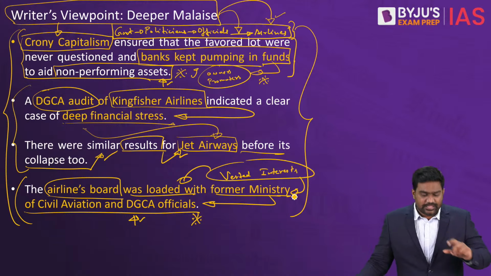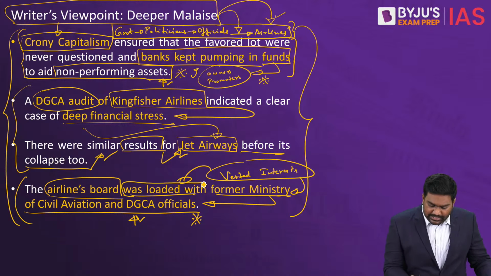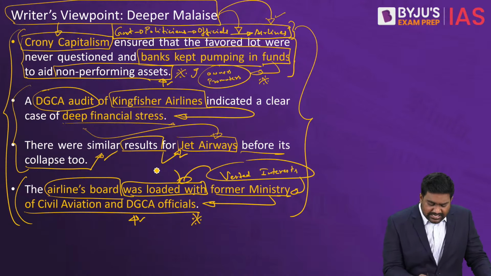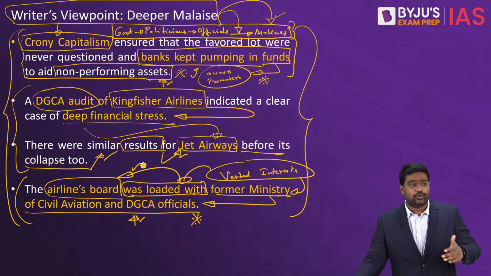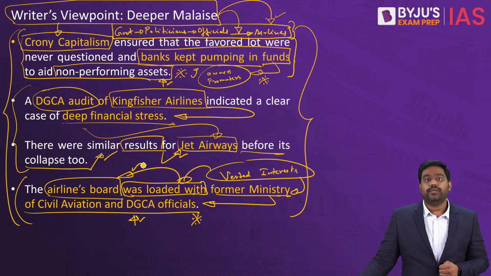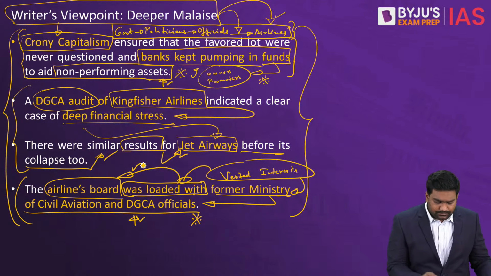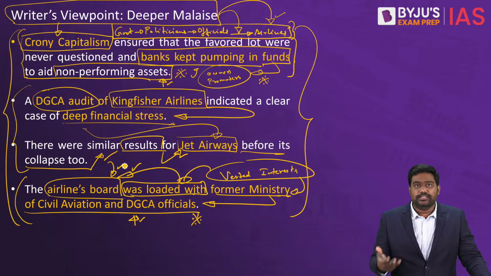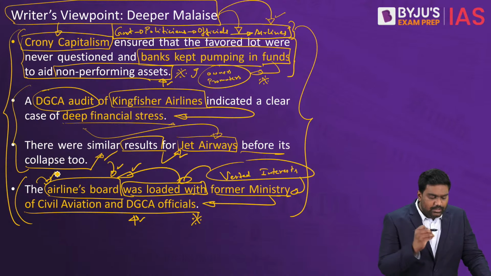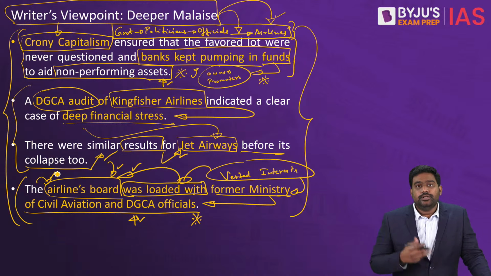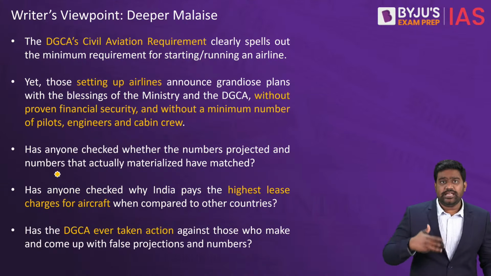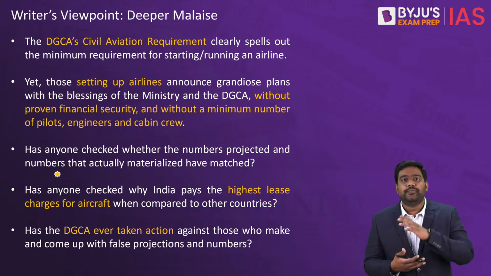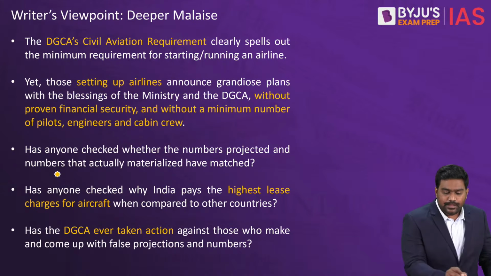While they are in the position of regulation, while they are working with DGCA or Ministry of Civil Aviation, right? There is a vested interest here for them to favor few airlines for lucrative job postings in the future. There are several records where former officials who are part of these ministries and regulators have been appointed on these airline boards. This is not a feasible position because it only encourages the tendency where there is a nexus between the government and officials and the airlines.